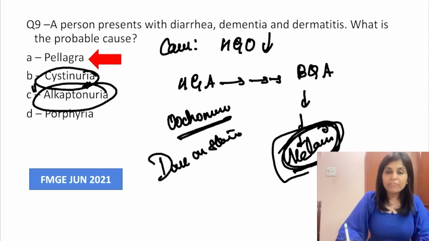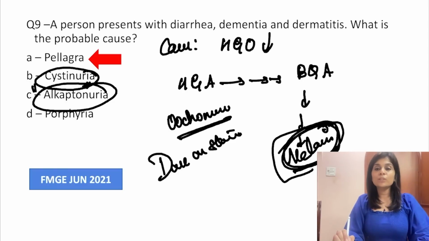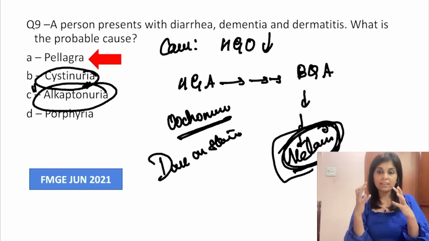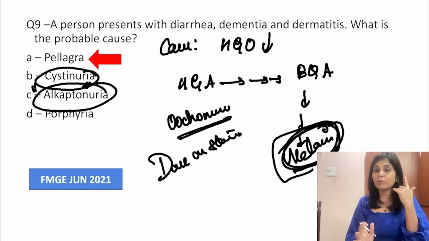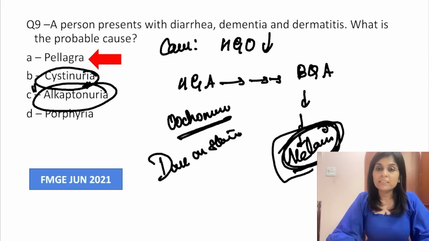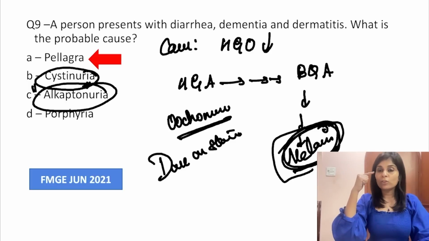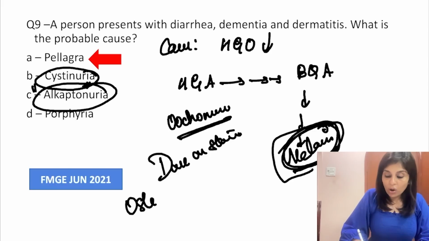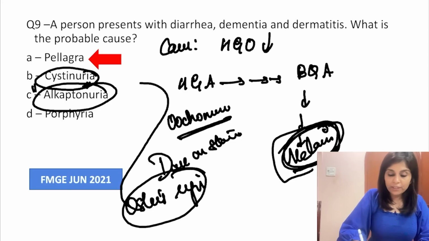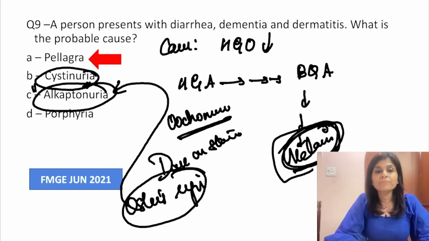And melanin-like fibrils accumulate in the skin. That is why you see pigmentation of the skin. Pigmentation of thenar and hypothenar eminences will be observed. Pinna, tip of the nose, all these will be pigmented. And these pigments also accumulate in the mucous membrane, and that causes Osler's sign. Okay, so Osler's sign is the first sign of alkaptonuria.